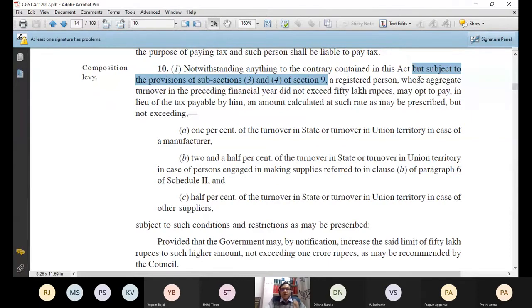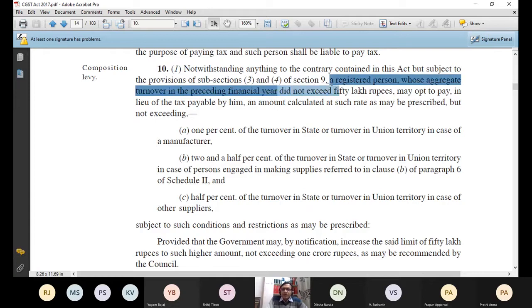A registered person. Now what this section says: a registered person whose aggregate turnover in the preceding financial year, not the current year. If my turnover in the preceding financial year, last year, did not exceed 50 lakh rupees, if last year my turnover was up to 50 lakh rupees, then what can I do this year?